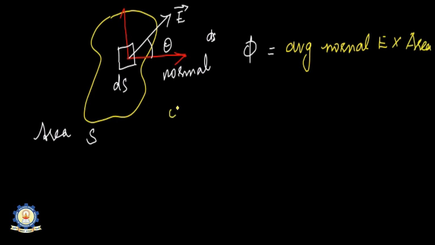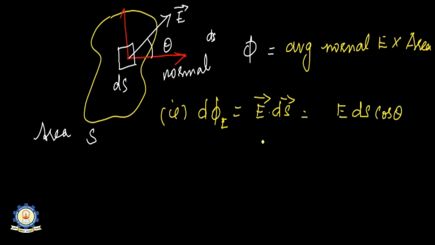Now I am going to mark the electric field. The angle between the surface vector, that is area vector ds, and electric field vector can be denoted by theta. So this gives the electric flux. Electric flux is now the average normal electric field vector and the area. You can say like this, it's a product of average normal of the electric field and the area. Since I have considered a differential area, the electric flux can also be written as differential electric flux. So d phi e is equal to E vector dot ds vector.